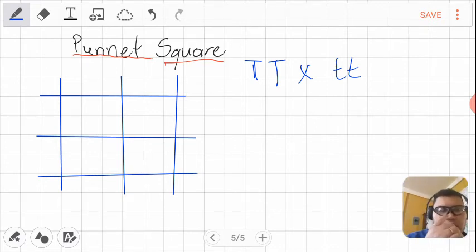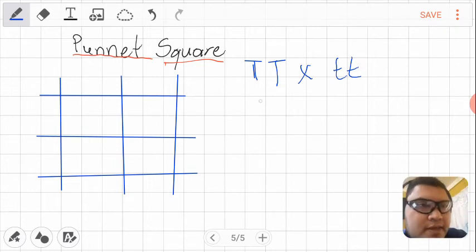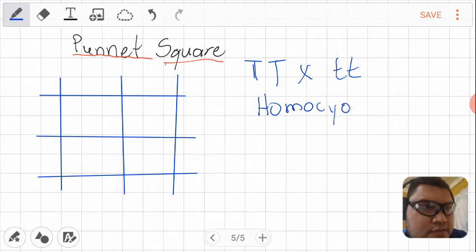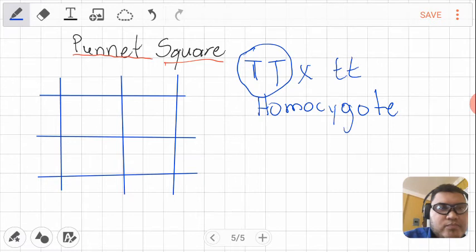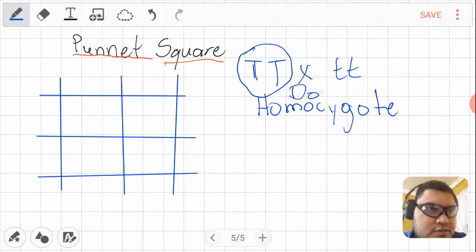This is a new vocabulary that you have to learn. These are homozygote. Homozygote means that they have the same zygotes, that they are the same. Both are dominant. So we can call that these are dominant homozygotes.